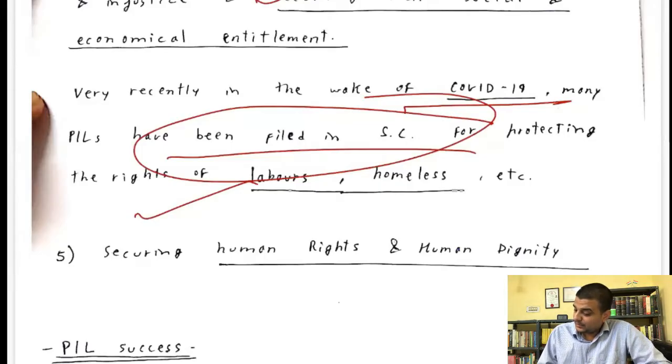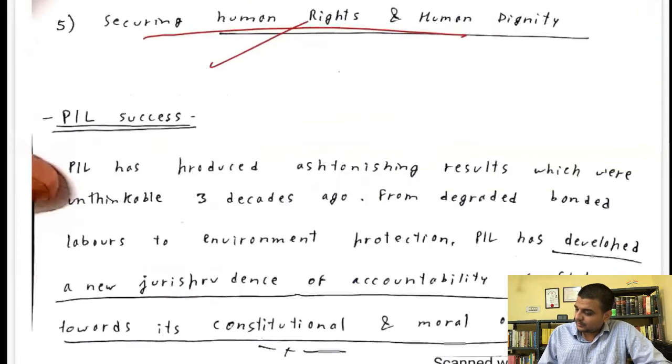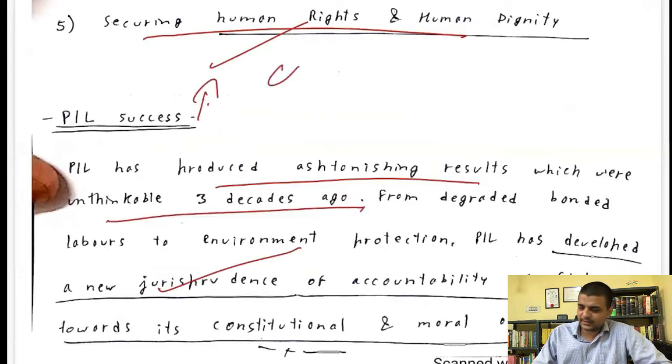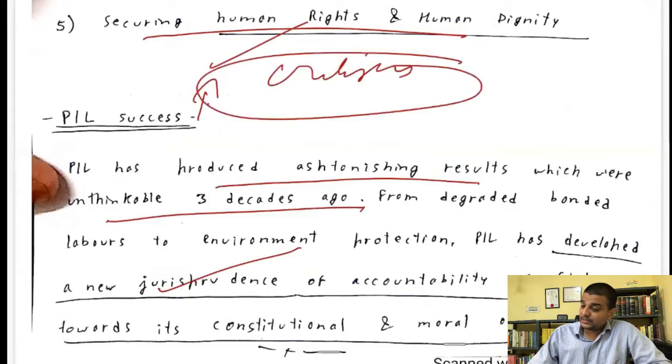Security, human rights and human dignity, good. Success story, okay. Good, but here some criticism could have been added again, right? Some part of criticism, not 2-3 lines, right? Mention 2-3 lines. Okay, then again, that is a good answer.